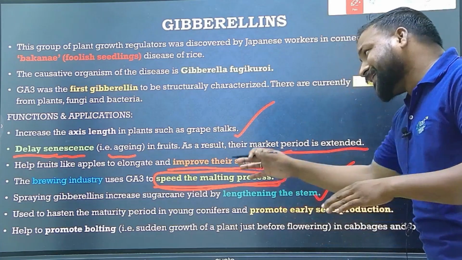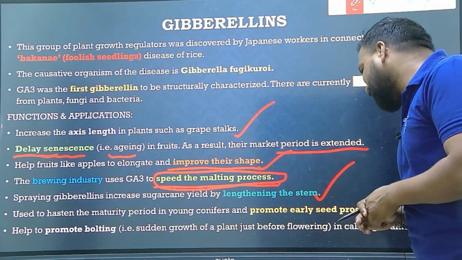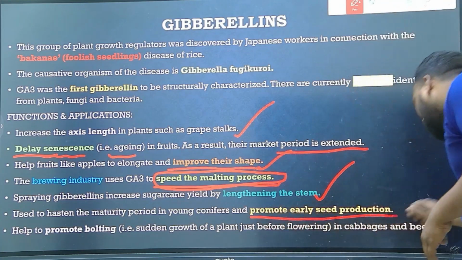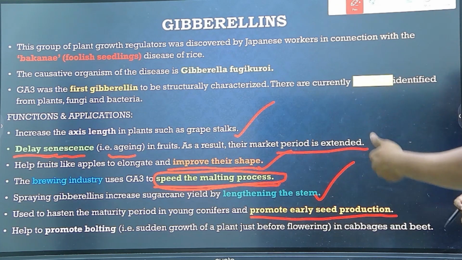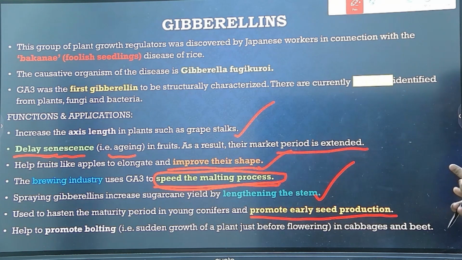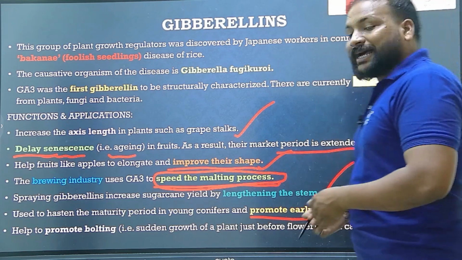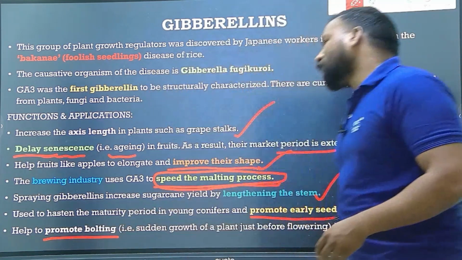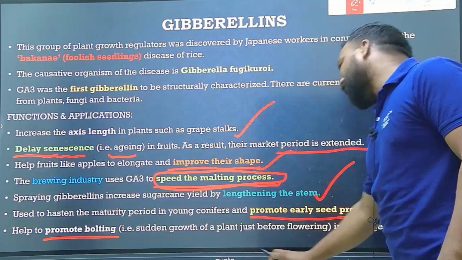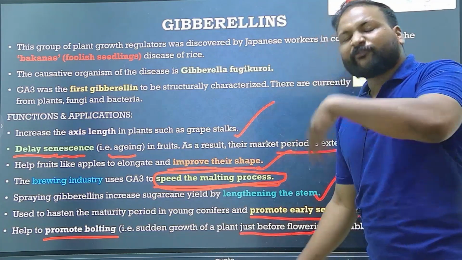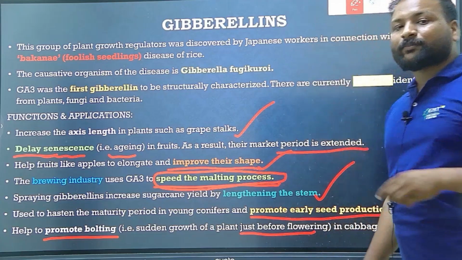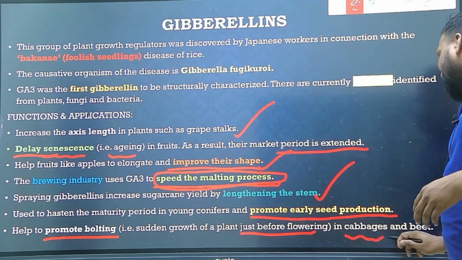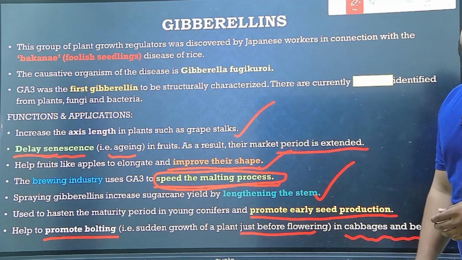And also, in the maturity period in young conifers, they promote early seed production. And lastly, they promote bolting. Bolting means sudden growth of the plant just before the flowering. Before the flowering, if the plant grows suddenly, that is bolting. This bolting process is applicable in cabbage and beetroot. Cabbage and the beetroot. Clear?